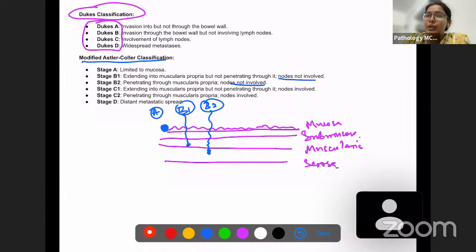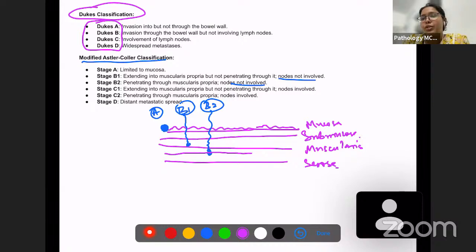B2 is penetrating through the muscularis propria, but nodes are not involved in this also. Okay, this is B2, penetrating inside the muscularis propria. So B1 is just touching the muscularis propria. So you have to say present in the muscularis propria, but not penetrating through the muscularis propria.